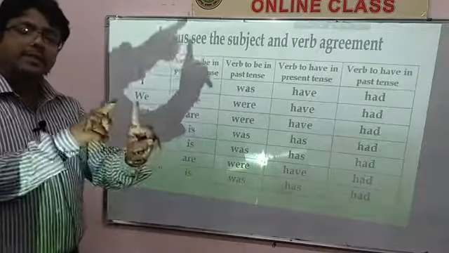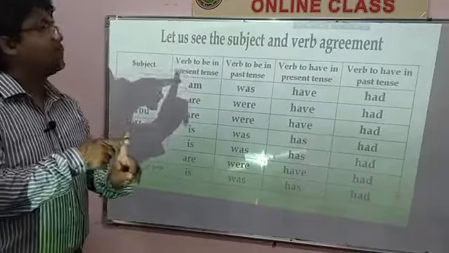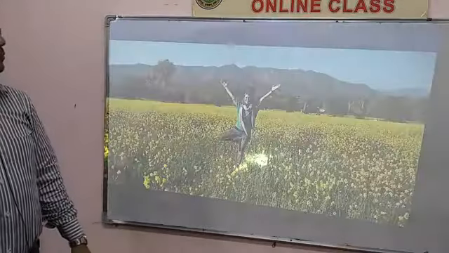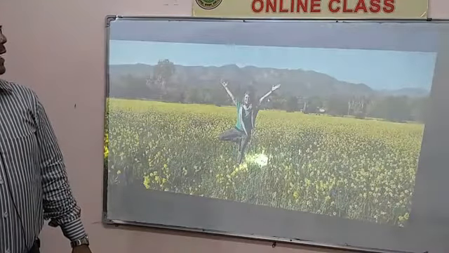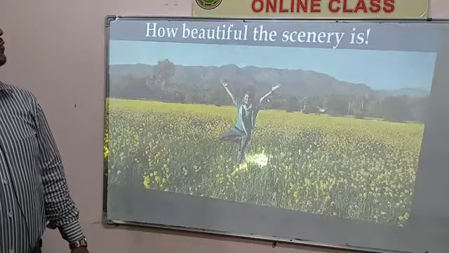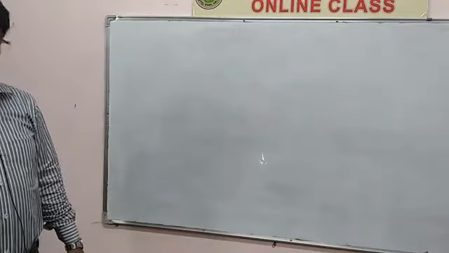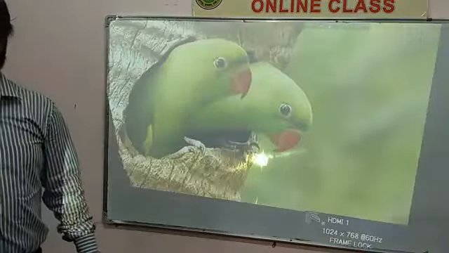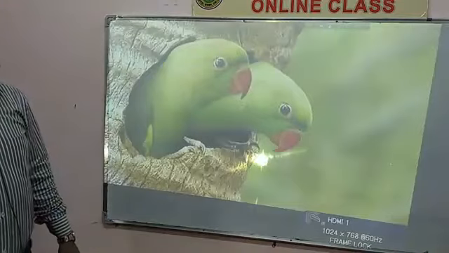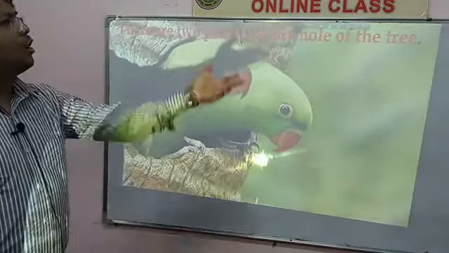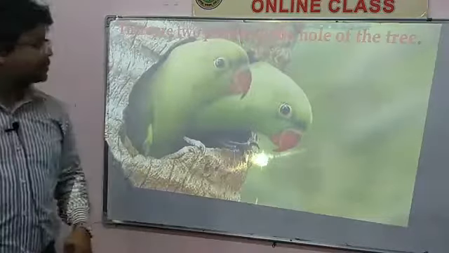It means these are verb agreement, subject verb agreement. Okay, here is the picture and how beautiful the scenery is. Understand? Another picture, you see there are two parrots in the hole of the tree.